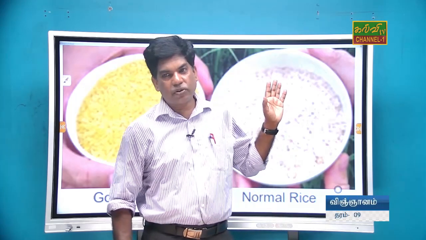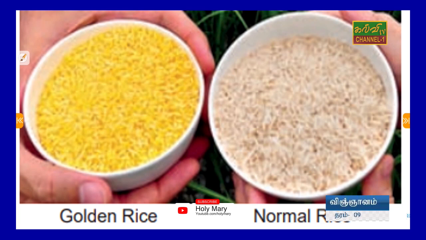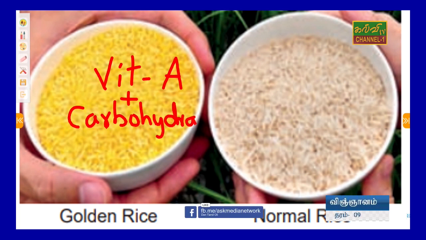In this diagram, this screen shows yellow color and a little bit of grey color rice. Golden rice contains vitamin A, right, with additional carbohydrate, and sometimes some folic acid.